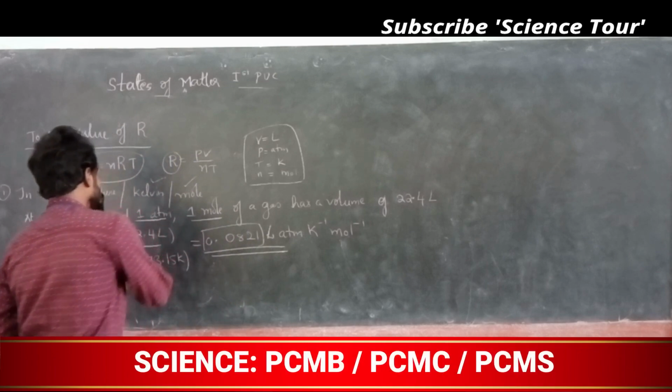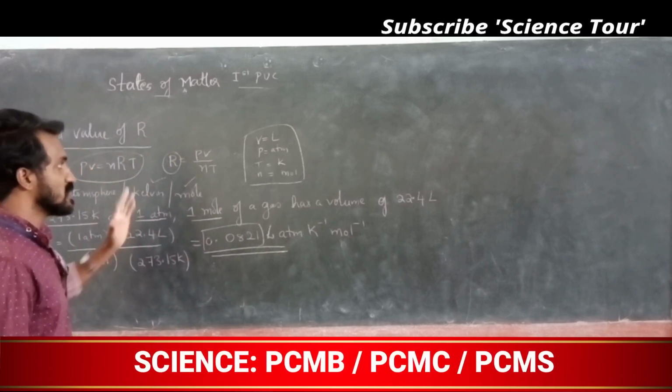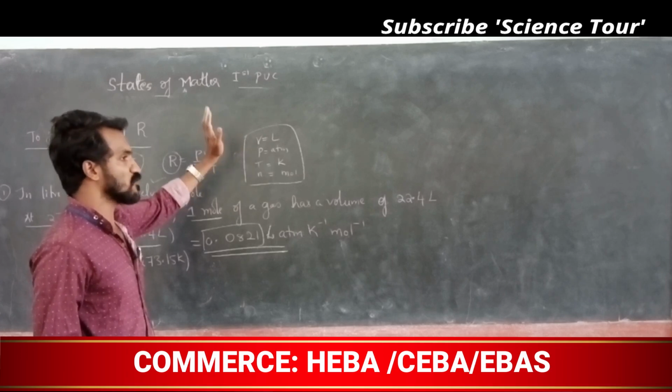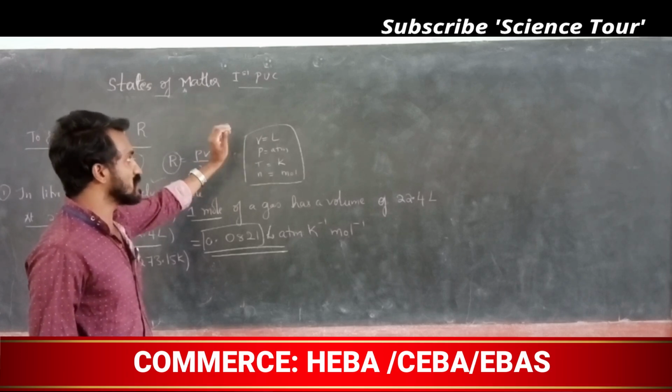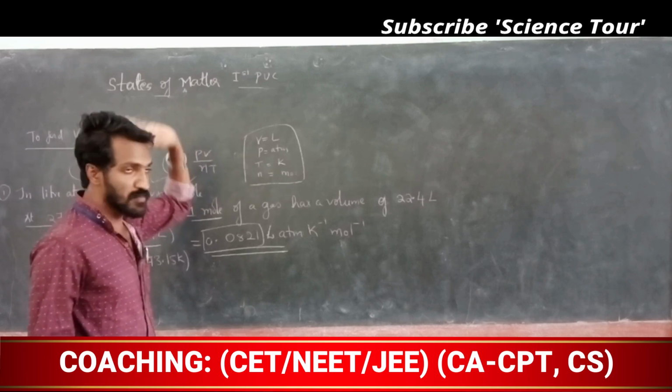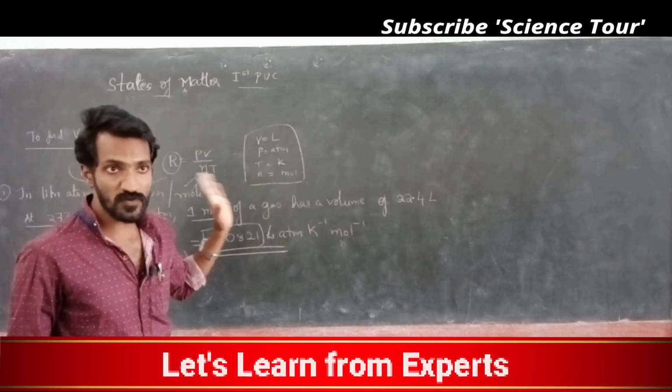No need to derive this particular value. Understood? In problems they usually give volume, pressure, temperature and number of moles. If they give volume in liter, pressure in atmosphere, temperature in Kelvin, and number of moles in mole, then you have to find the R value.